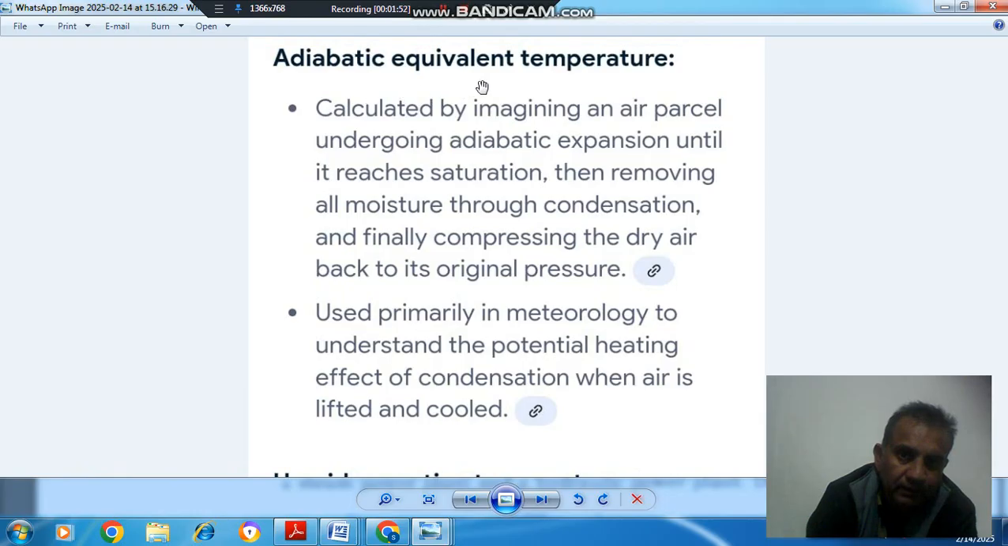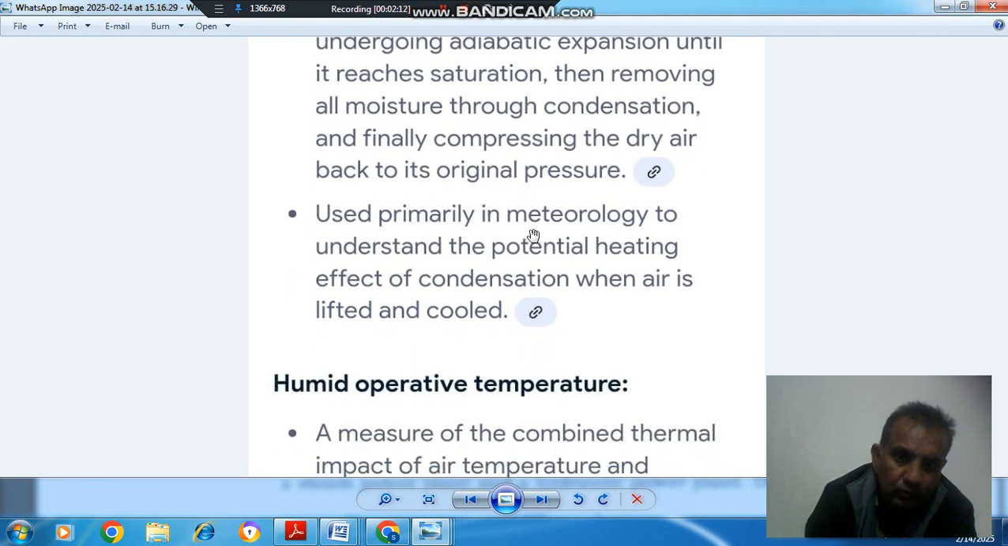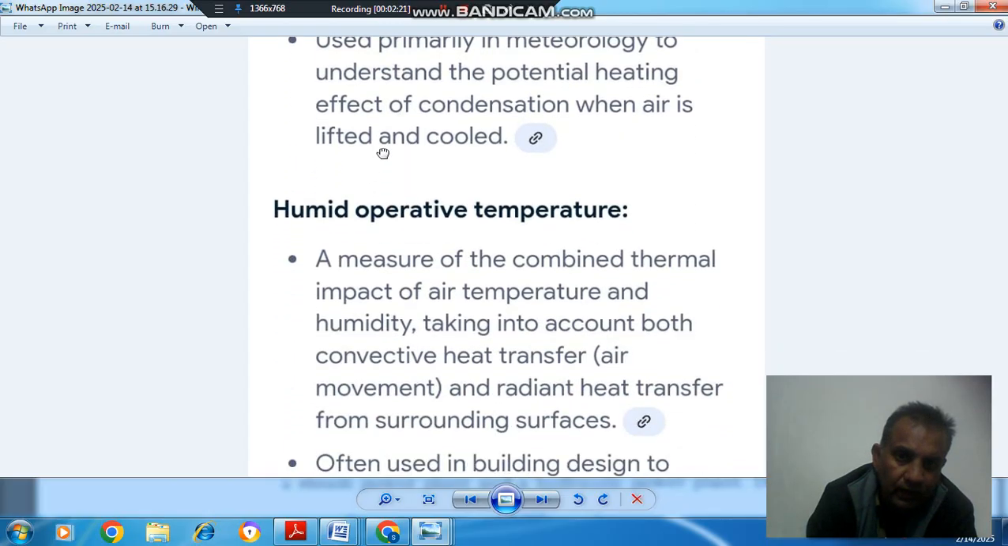So adiabatic equivalent temperature is calculated by imagining an air parcel undergoing adiabatic expansion until it reaches saturation, then removing all moisture through condensation and finally compressing the dry air back to the original pressure. Used primarily in meteorology to understand the potential heating effect of condensation when air is lifted and cooled.